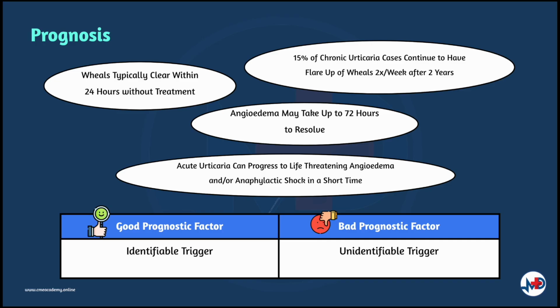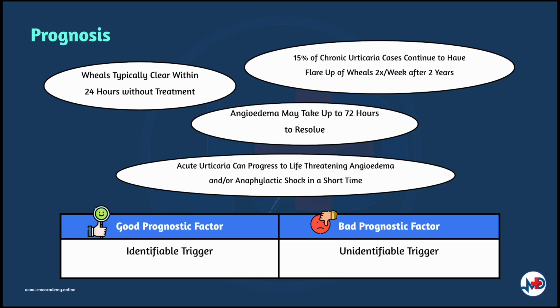Individual wheals will typically clear up within 24 hours without treatment. However, angioedema may take up to 72 hours to resolve. Urticaria may progress to life-threatening angioedema and/or anaphylactic shock in a very short duration of time. Although chronic urticaria clears up in most cases, 15% of them continue to have flare-ups of wheals at least twice weekly after 2 years. Individuals with urticaria have better prognosis if there is an identifiable trigger, while an unidentifiable trigger will lead to poorer prognosis.